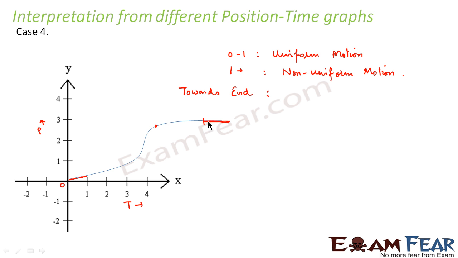That means there is no change in position with time. That means the body is at rest. So what did we see in this figure? Initially it moved with uniform motion. Then the motion was non-uniform, and then finally the object has no motion. That is, it is at rest or no motion.